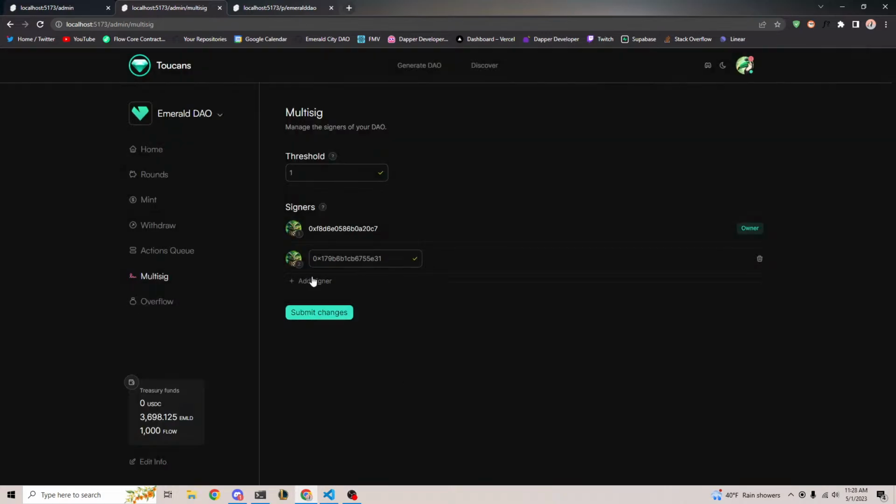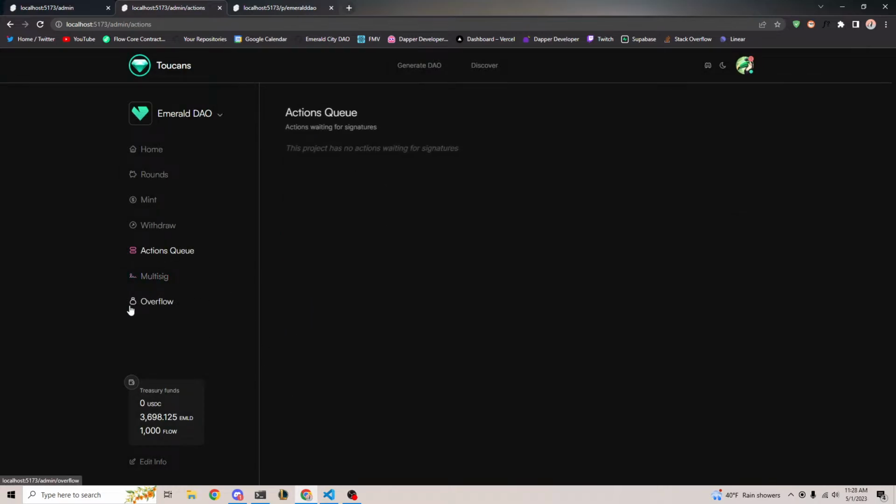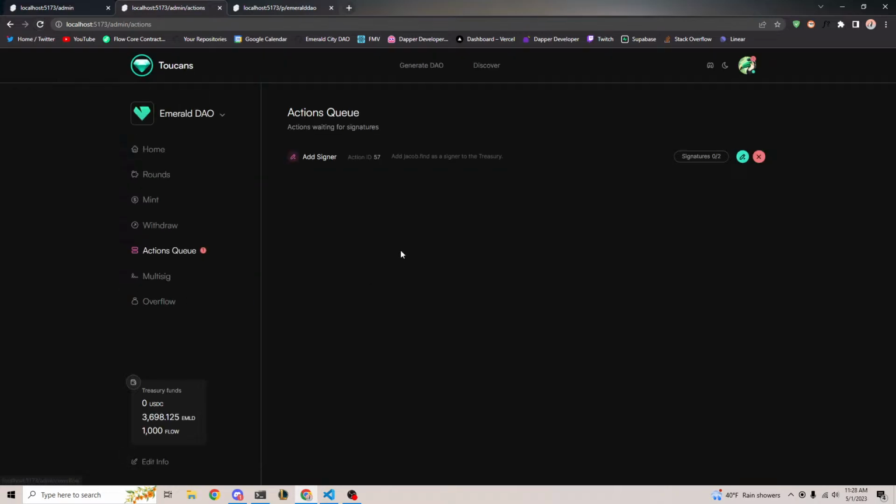All right. So we just created an action to add this address as a new signer to the treasury. If we go to our actions queue and refresh the page, you'll see there's a new action to add Jacob.find as a signer to the treasury, right? So it needs 2 signatures. The reason it needs 2 signatures is because it needs mine. I already exist as the signer, but we also made it so that the person being added as a signer also has to sign it.